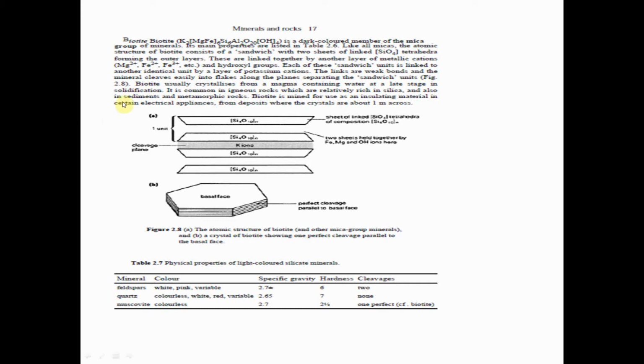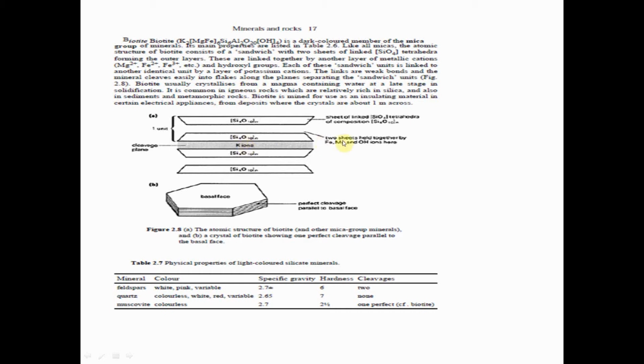Biotite usually crystallizes from a magma containing water at a late stage in solidification. It is common in igneous rocks which are relatively rich in silica and also in sediment and metamorphic rock. This is the silica sheet, which is connected by magnesium and iron.